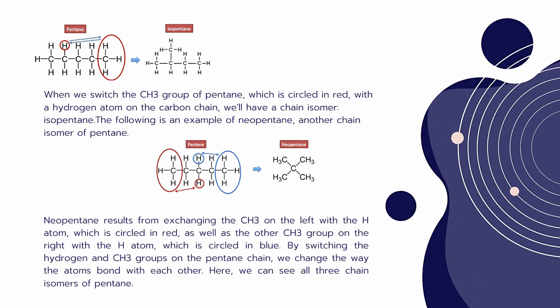The following example is neopentane, another chain isomer of pentane. Neopentane results from exchanging the methyl group on the left with the hydrogen atom circled in red, as well as the other methyl group on the right with the hydrogen atom circled in blue. By switching the hydrogen and methyl groups on the pentane chain, we change the way the atoms bond with each other. Here we can see all three chain isomers of pentane.